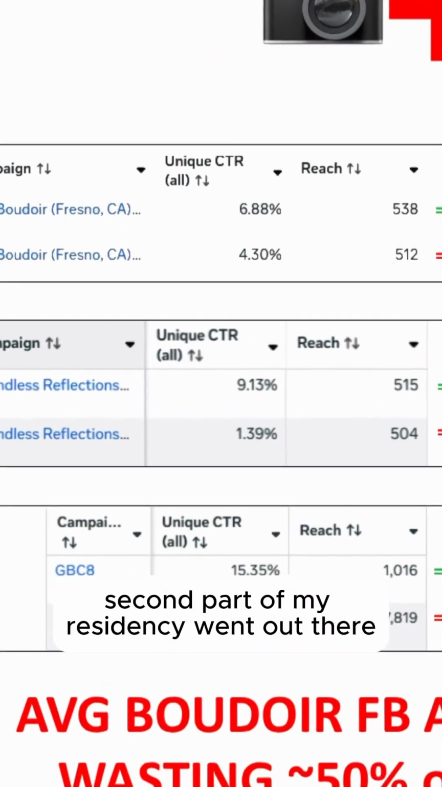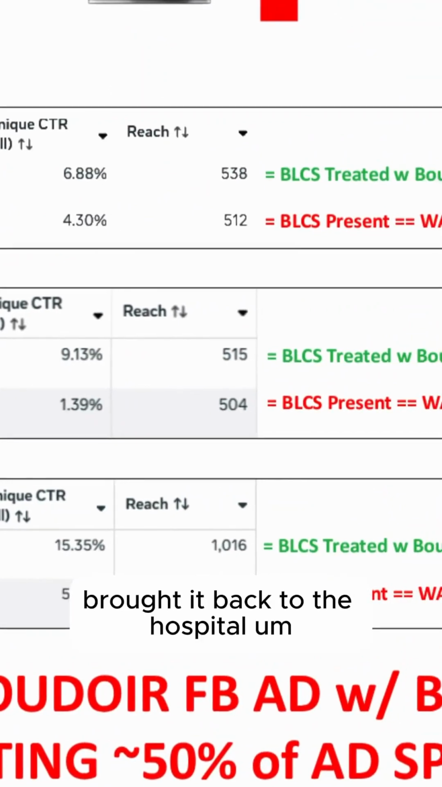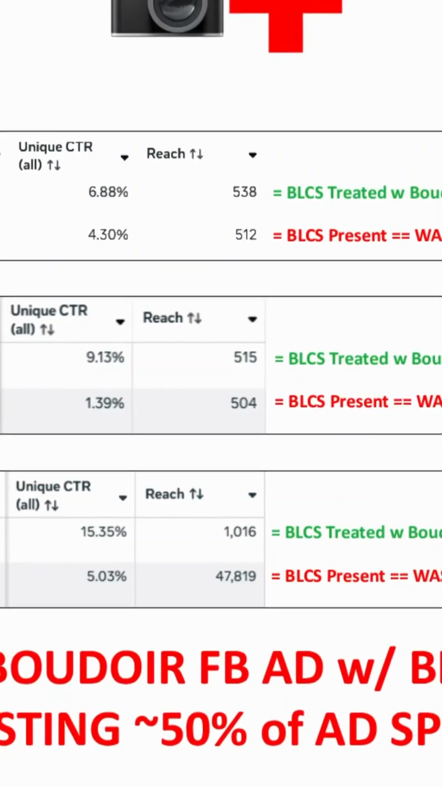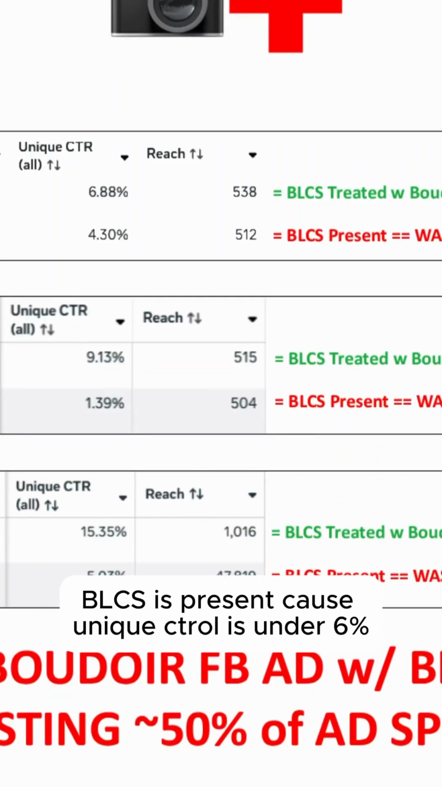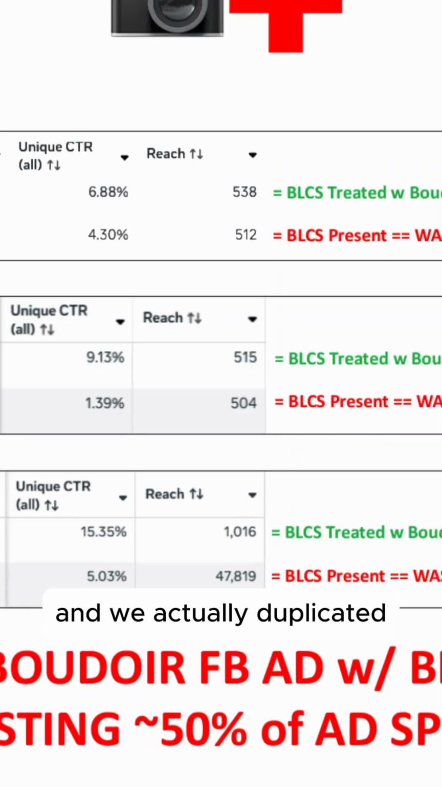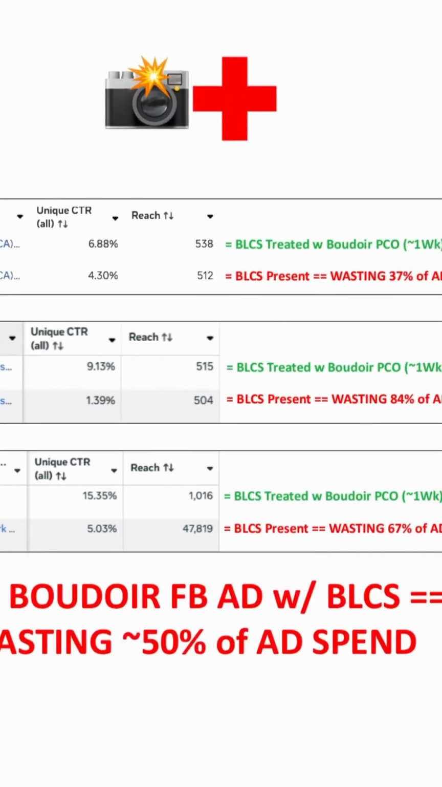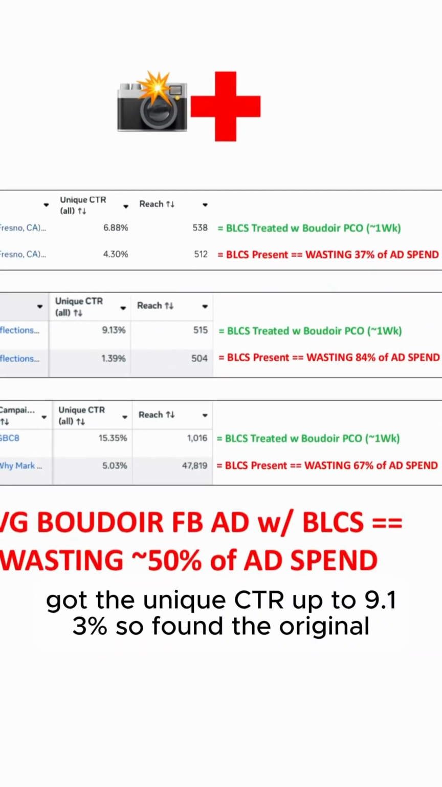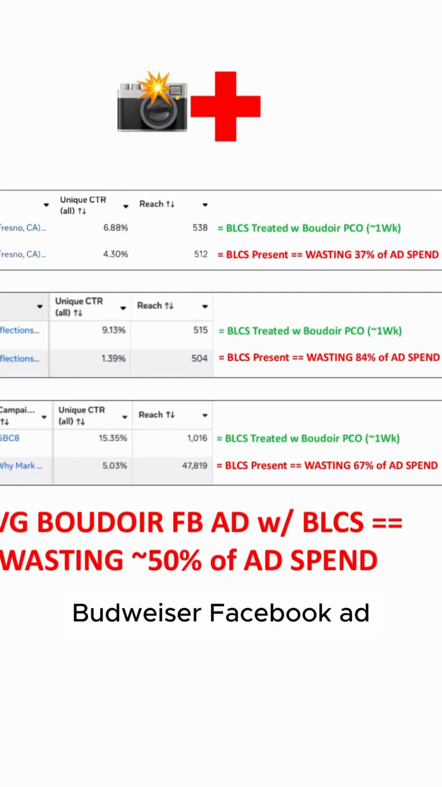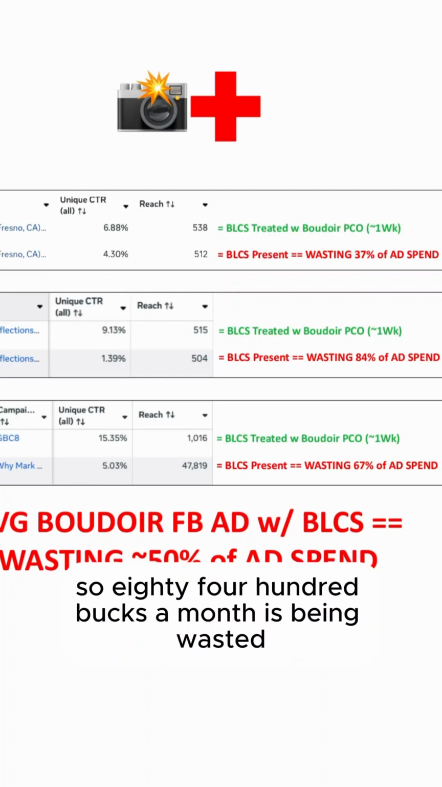Second part of my residency, went out there, found a second Boudoir Facebook ad, brought it back to the hospital, tested it, found its unique CTR was 1.39%. So we know, okay, BLCS is present because unique CTR is under 6%. And we duplicated it and treated it with Boudoir Pico. Took about a week. Got the unique CTR up to 9.13%. So found the original, if they're spending 10 grand a month on it, was wasting, literally, 84 percent was being wasted. So 8,400 bucks a month is being wasted.